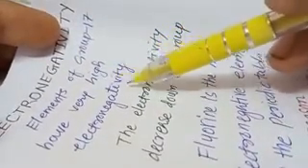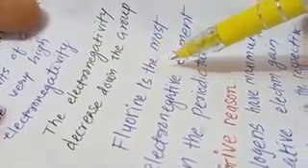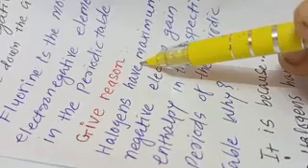Now we should study about electronegativity. Elements of group 17 have very high electronegativity. The electronegativity decreases down the group. Fluorine is the most electronegative element in the periodic table. Now, what is the reason? We should understand some reasons.